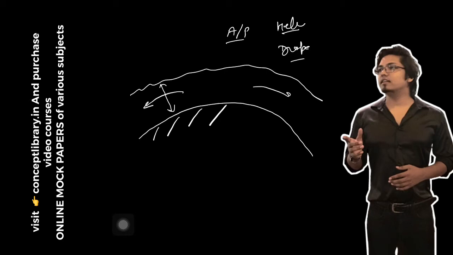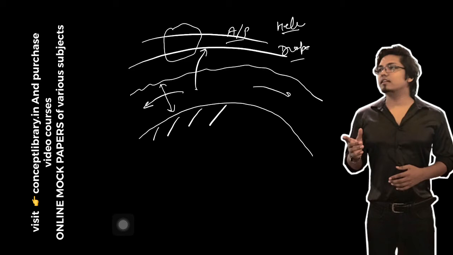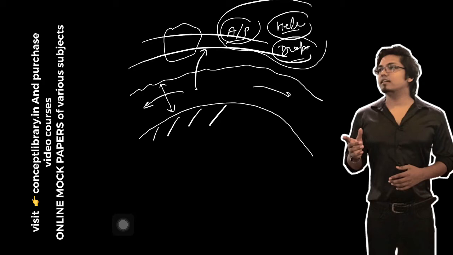Now if we have to cross the atmosphere, then we have to fly into outer space. If we want to fly to space, we need a different kind of vehicle that will be neither an aeroplane, nor a helicopter, nor drones, because these are especially manufactured or designed to fly only in the atmosphere, where air is available.